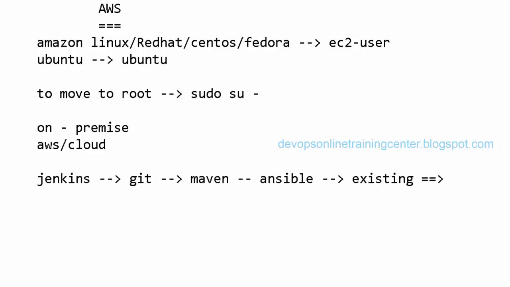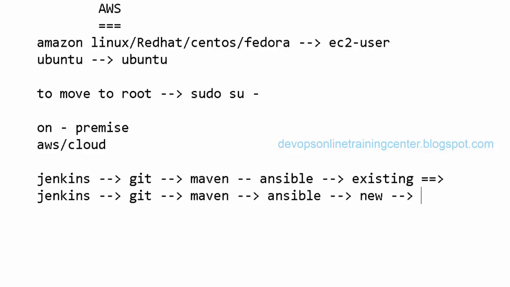So we simply copy the application to existing machines, or we can also have the same flow, Jenkins, Git, Maven, Ansible, and this will create new infrastructure every time there is a development build, when the development branch is built in Git. Every time it creates new infrastructure, and then it will deploy the application to the new infrastructure. I think that's what you're talking about, right? Yeah, now you got your point. This is called immutable infrastructure.